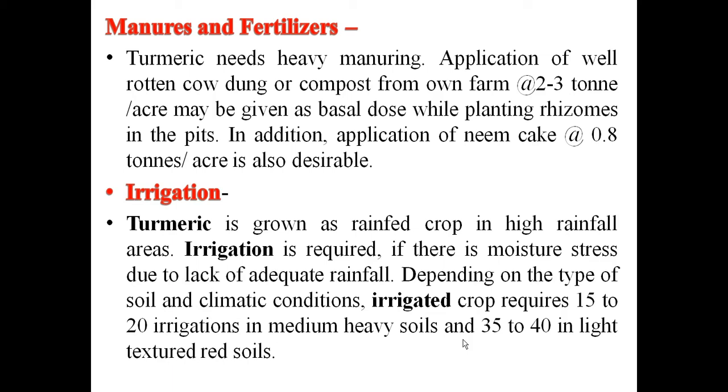Irrigation for turmeric. Turmeric is grown as a rain-fed crop in high rainfall areas. Irrigation is required if there is moisture stress due to lack of adequate rainfall, depending on the type of soil and climatic condition. An irrigated crop requires 15 to 20 irrigations in medium heavy soil and 35 to 40 in light textured soils.